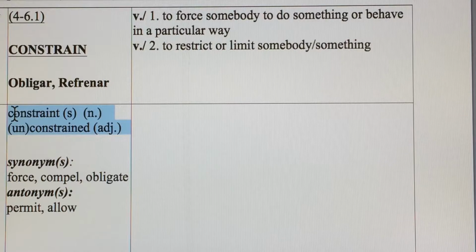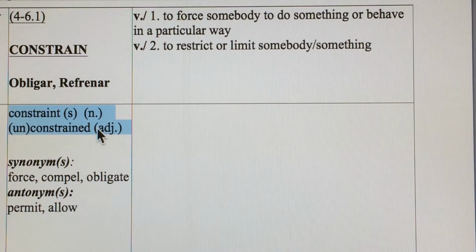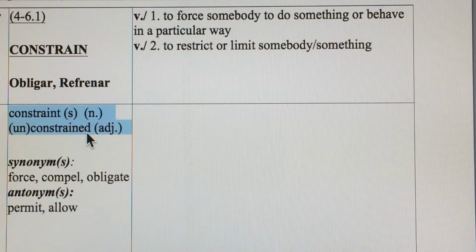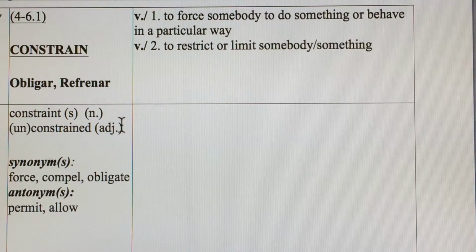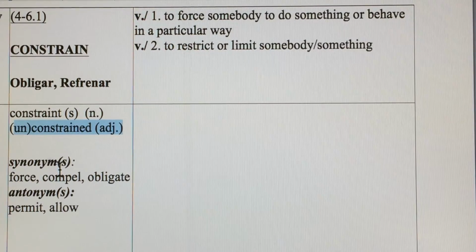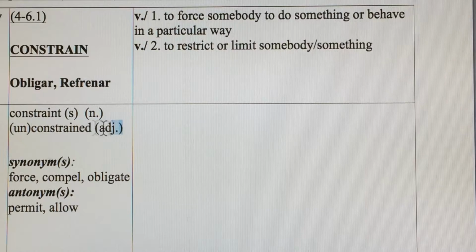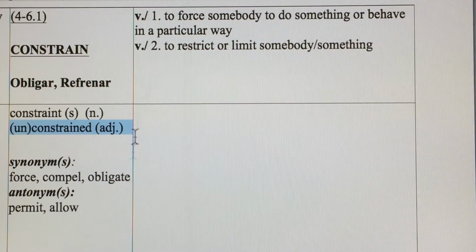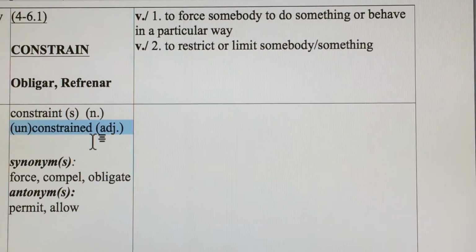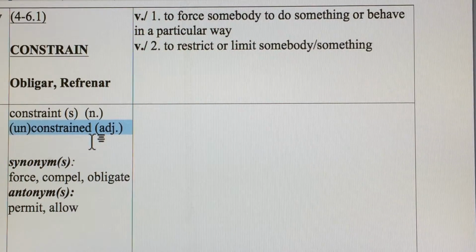We have 2 familiar words. The noun form is constraint, the plural being constraints. And your participle or adjective form is constrained or unconstrained. And in fact, it's probably used more often in the participle form than it is in the active verb. So you can say that the libraries were constrained by the budget or the declining revenue.